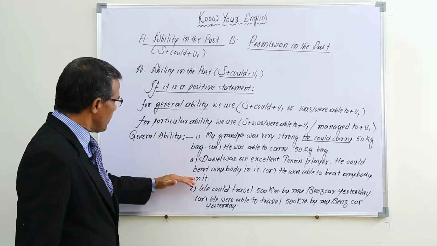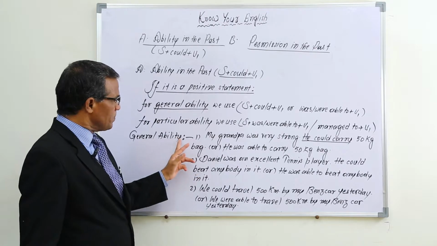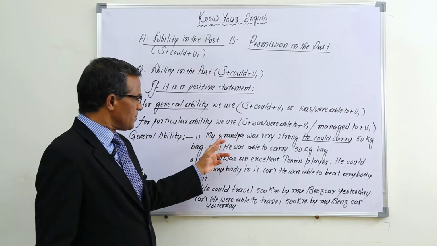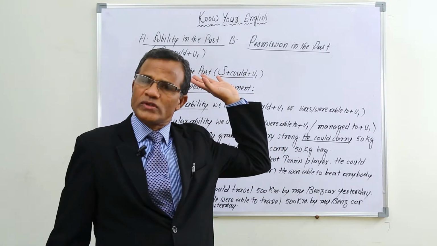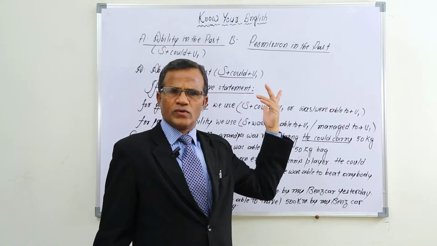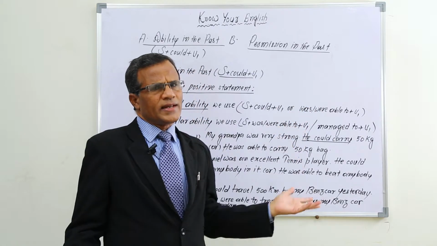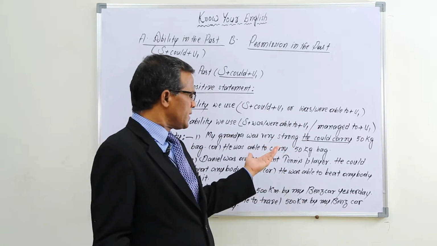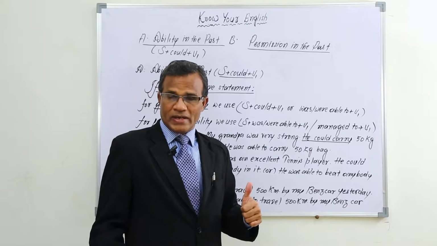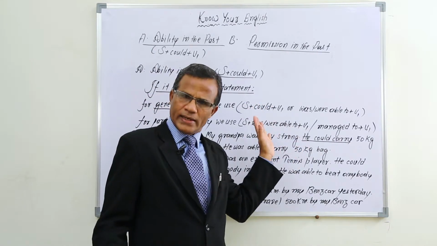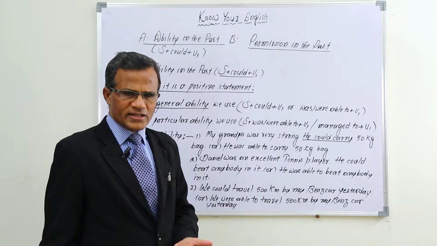I will explain now. Right, okay, general ability. For example, my grandpa was very strong. As he was very strong, it was general that he was able to carry 50 kgs. It's not particular ability, it was general ability for my grandpa to carry 50 kgs.